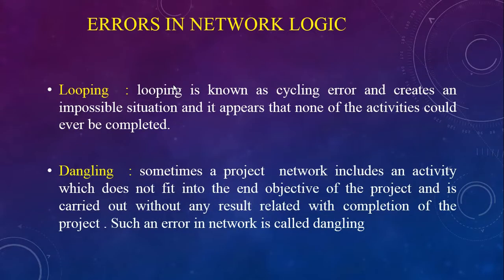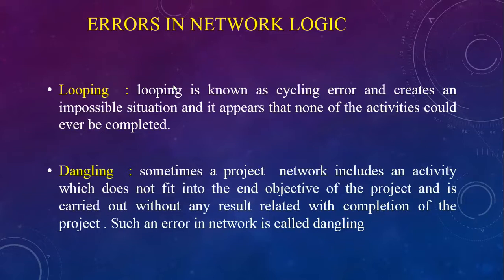Again, errors. What kind of errors? Looping and dangling. Looping is known as a cycling error and creates an impossible situation, and it appears that none of the activities could be completed. Basically, a network has a starting point and an ending point, but sometimes it is not possible to end the project. So in that case, looping may happen. That is called a looping error.